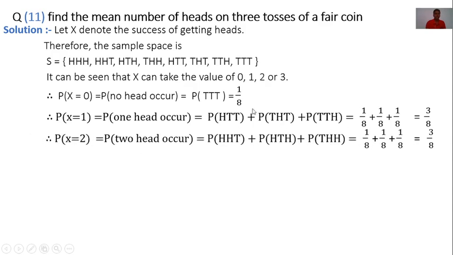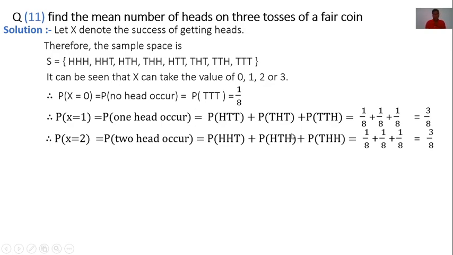Now, next, probability of X equal to 2, that means P of 2 heads. That means in the outcome there are 2 heads. Now see, the second, third and fourth outcomes have 2 heads. 3 outcomes out of 8.